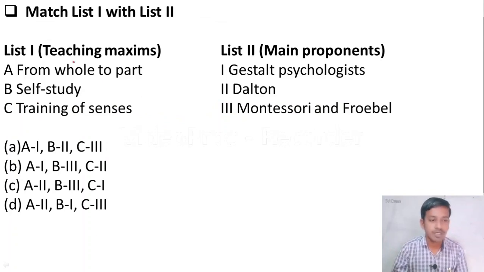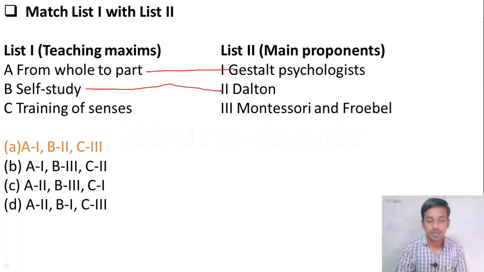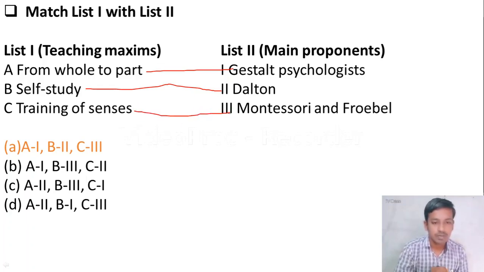Match the following teaching maxims from whole to part, self-study, training of senses, with the main proponents: Gestalt psychologist, Dalton, Montessori and Froebel. Friends, here the right answer is option A. From whole to part, it is the Gestalt psychologist. Self-study was promoted by Dalton, and the training of senses proponents are Montessori and Froebel. So the right answer is option A. Please remember these answers. Let us move to the next question.